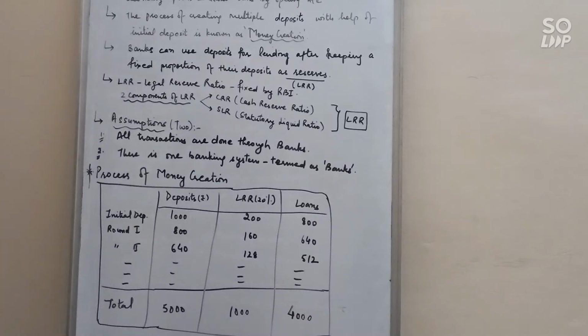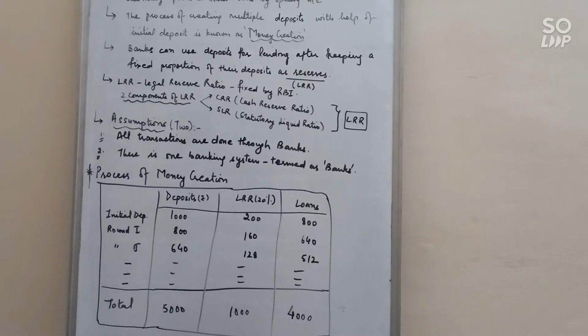Before doing the process of money creation, we will take two assumptions. One, that all the transactions are done through banks, which means all receipts and payments are recorded through banks. Second, there is one banking system which is termed as banks. Now see the process of money creation.